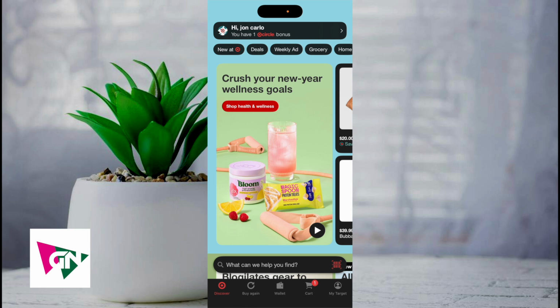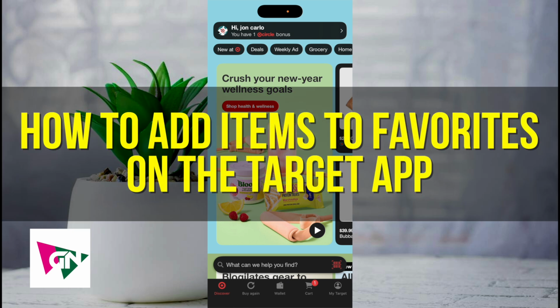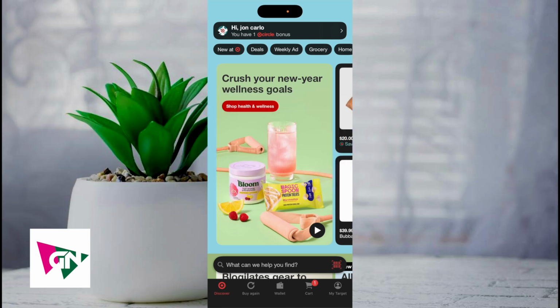In this video, I'm going to show you how to add items to favorites on the Target app. Now, this video is going to be particularly useful for individuals. Let's say that you want to go ahead and add some items to your favorites on the Target app. How do you actually go about doing so? Now, this video is going to be short, sweet, and simple, guys. There's not going to be a lot of steps involved.